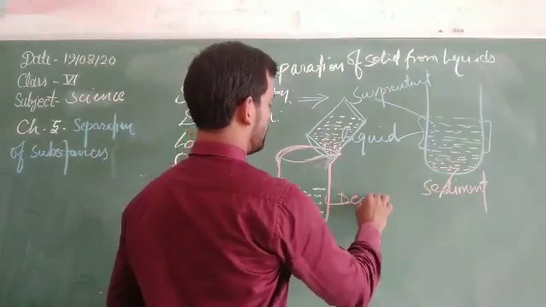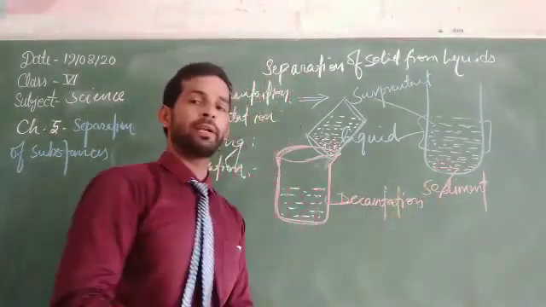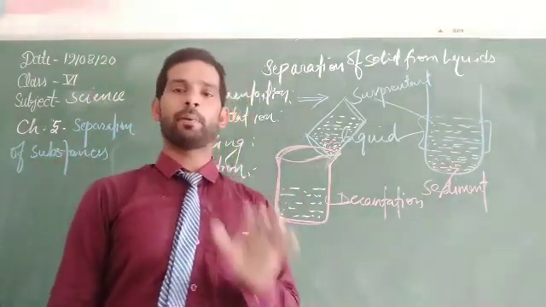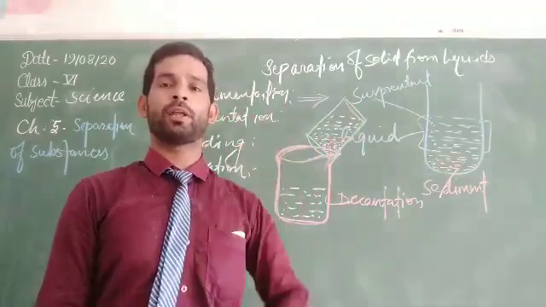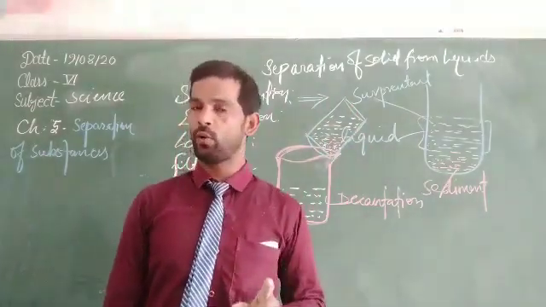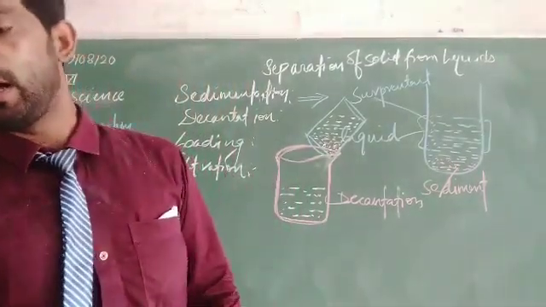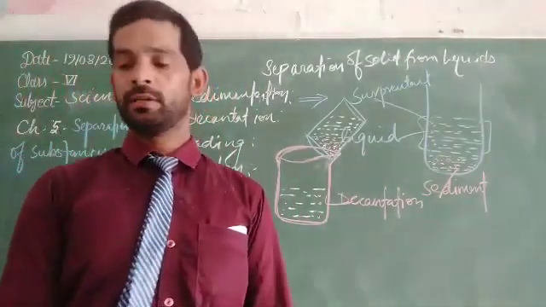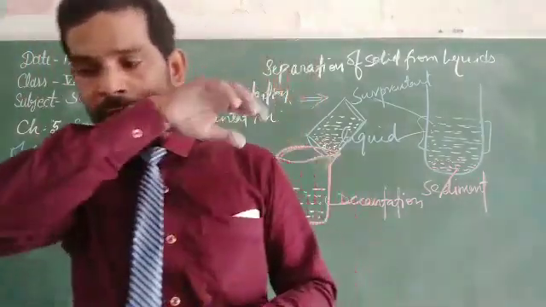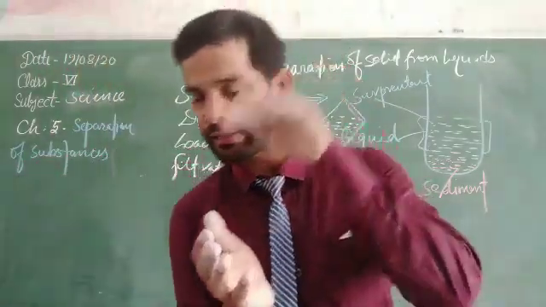This one is called decantation. So we can say decantation is the process through which the upper clear liquid is poured into another vessel without disturbing the sediment. Sedimentation is what? Sedimentation is the method of separating two components in such a way that the heavier substance gets settled down.